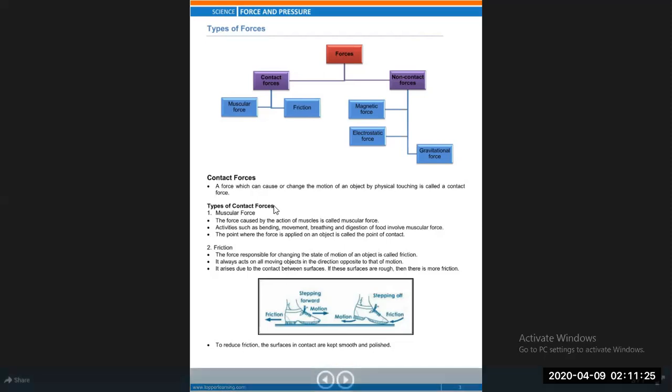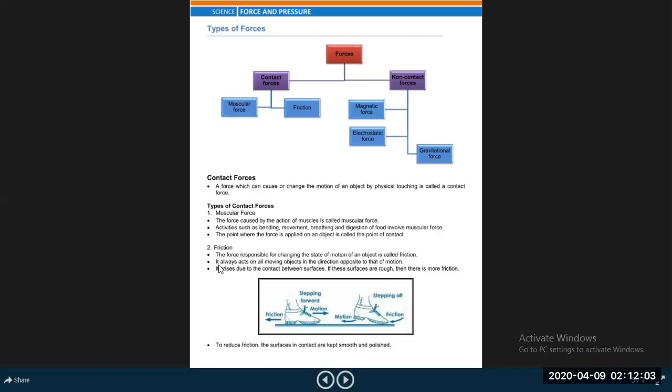The force caused by the action of muscles is called muscular force. Activities such as bending, movement, breathing, and digestion of food all involve muscular force. The point where the force is applied on an object is called the point of contact.